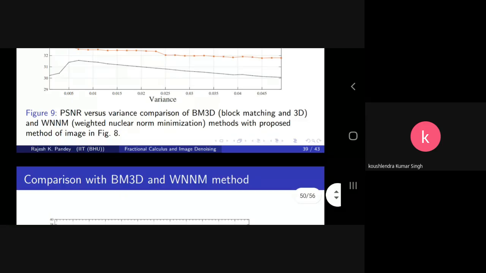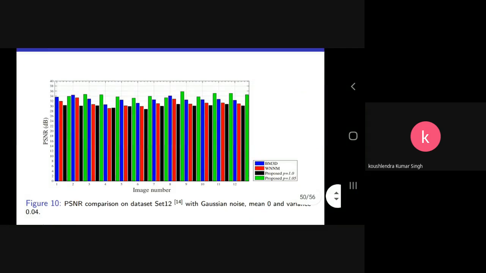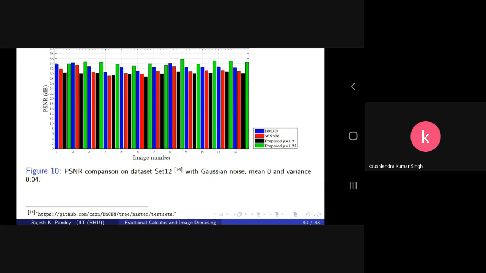And next, we perform the simulation on our data set. This data set has 12 images, and it is taken from the reference given over here, 14. The PSNR is plotted, and we finally concluded that the proposed filter performs better overall among all the methods that we have discussed.